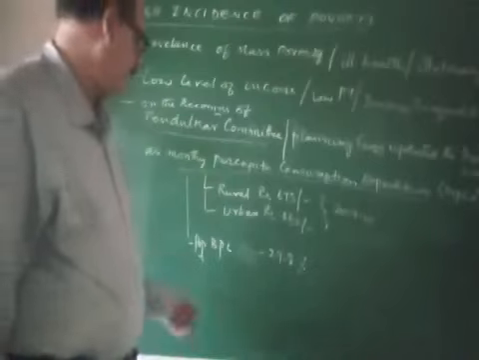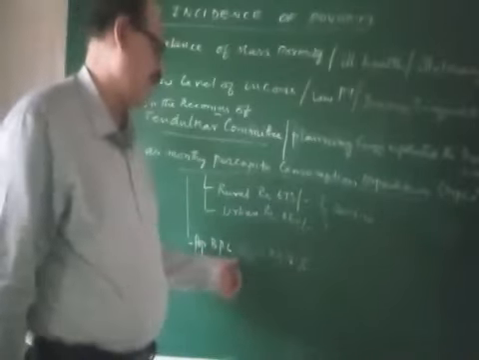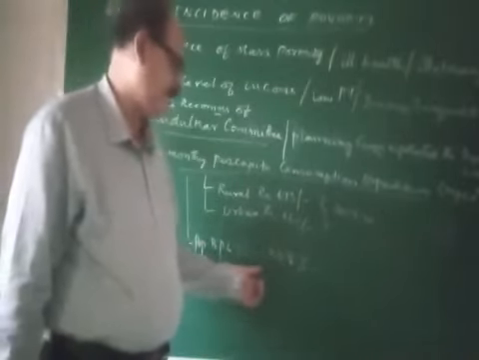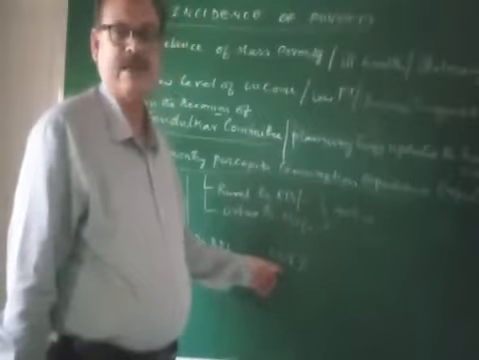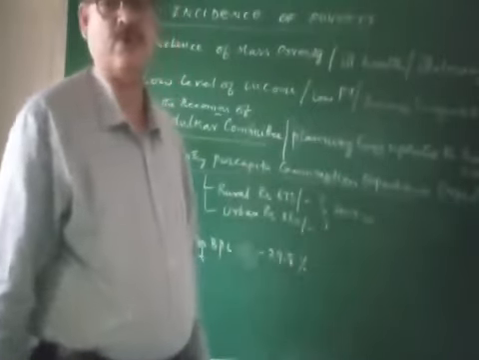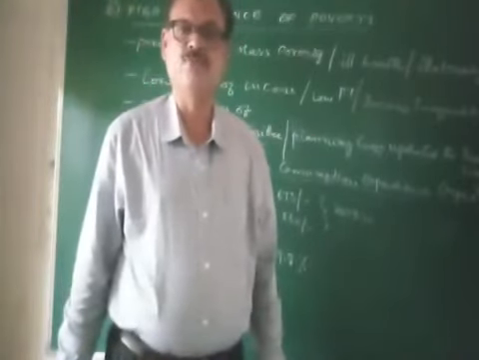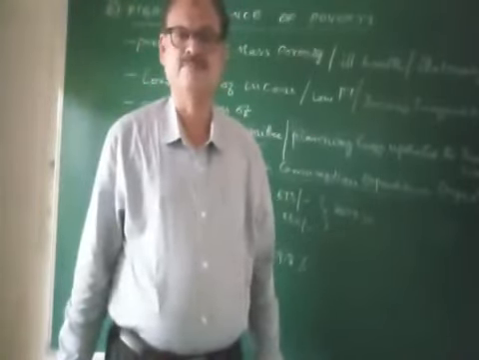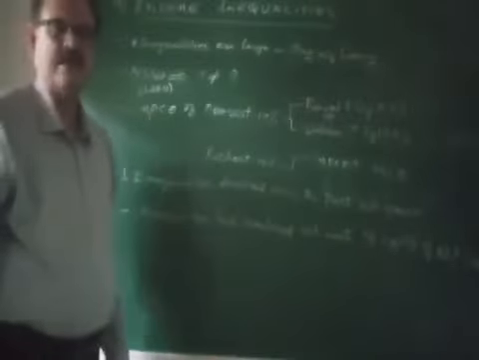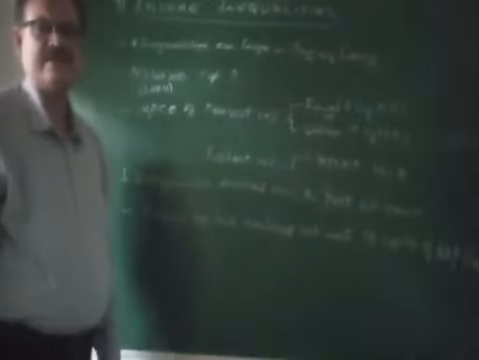And as per the survey, the population below the poverty line in India in 2009-10 was 29.8%. You can say that one-third of the population of India was below the poverty line. The income inequalities between the rich and poor have doubled.